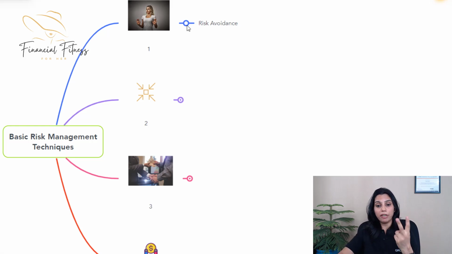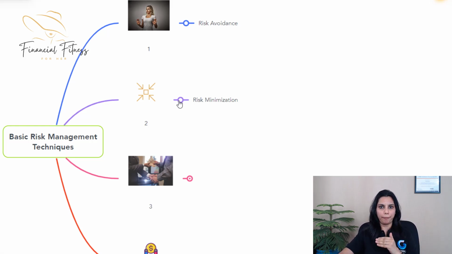The second type of risk management technique is called risk minimization. This is when you take particular actions wherein the impact of the loss is minimized. So by wearing a seat belt, or ensuring that the car brakes are working properly, you are ensuring that even if the loss occurs, the loss is minimized. So in risk minimization, it is not that the loss is eradicated. It can still occur. But you are ensuring that even if the loss occurs, you have minimized its impact.